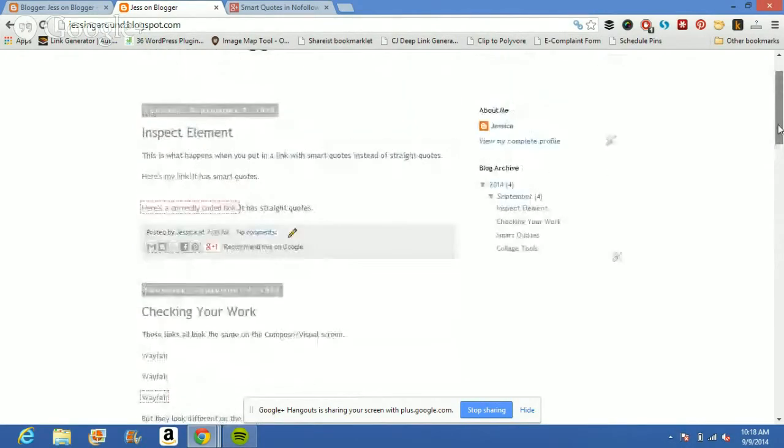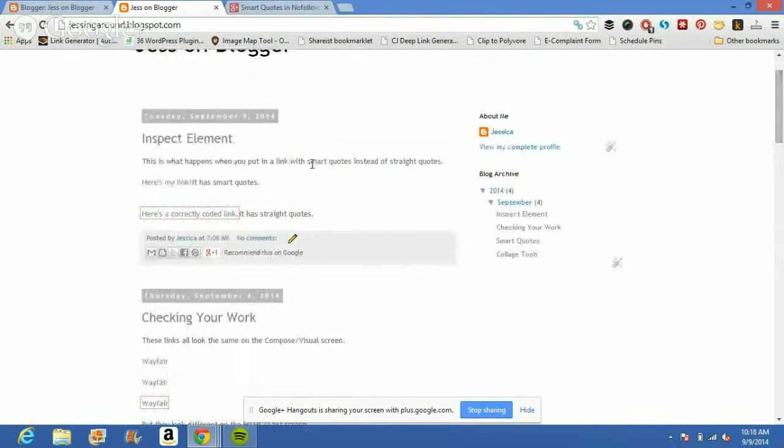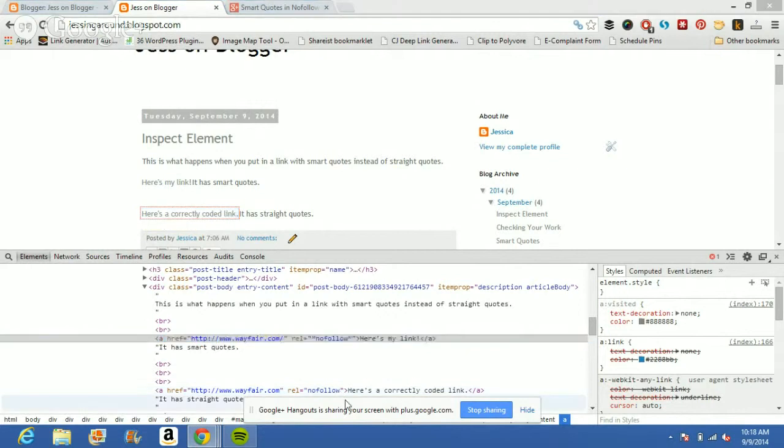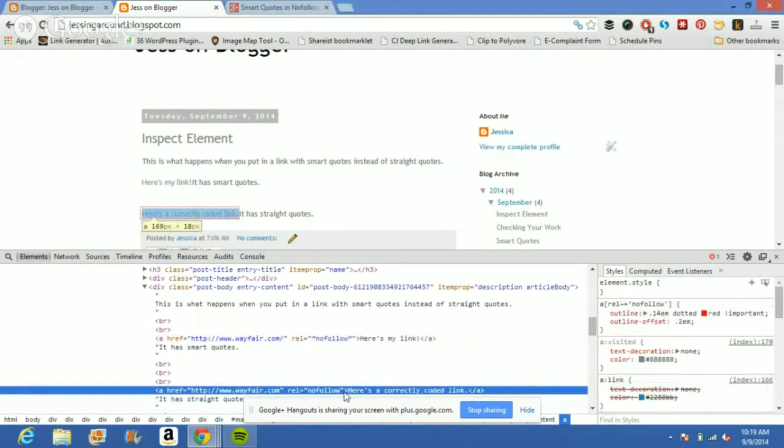So let's take an example of a couple links that were not nofollowed correctly. Here is a link. Let's inspect element. Now, this is crucial. Do you see this right here? This rel equals straight quote, smart quote, nofollow, smart quote, straight quote. This is what you're going to see in your inspect element if you coded it incorrectly. Now compare that to this correctly coded link right below. This one has just the one set of straight down quotes.